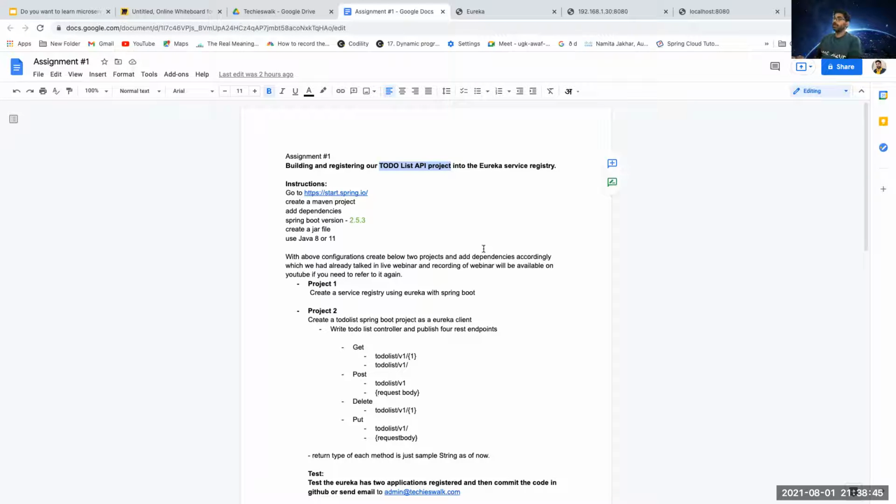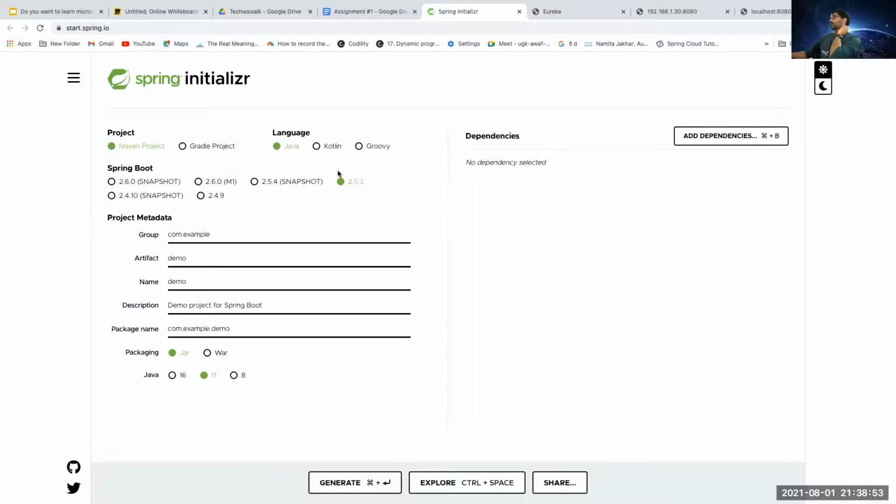How will you create the project? I have given the instruction: you will go to this website, even if you are new. If you are a .NET or some other developer, then there will be some other framework, but I have taken the example of Spring Initializr. I advise you to use a Maven project.